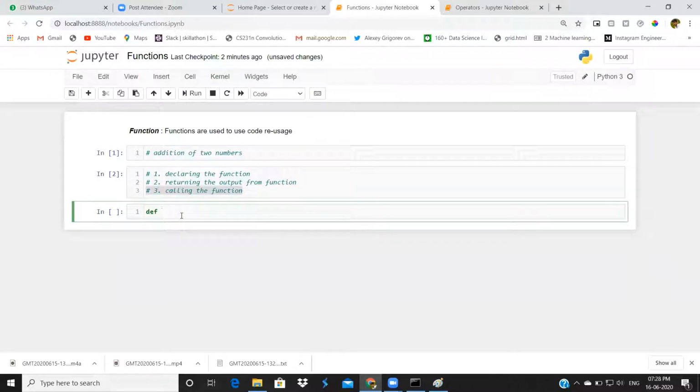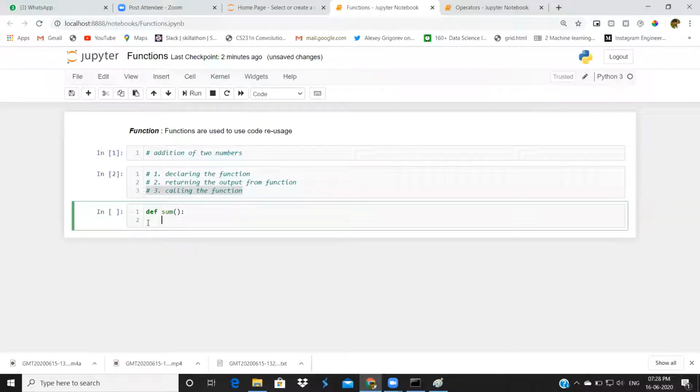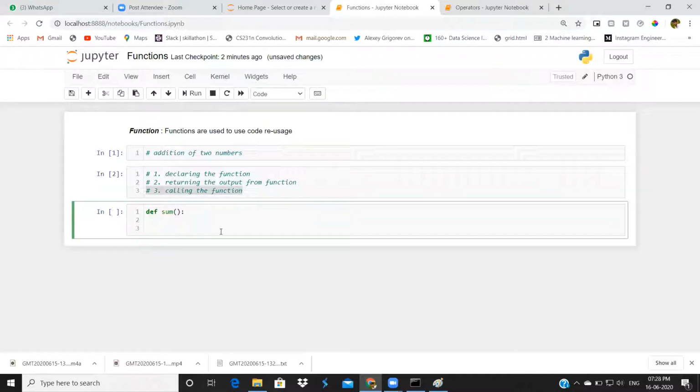Now we will go with number 1, declaring the function. def is a keyword to declare the function. Suppose I want to add 2 numbers, I will use sum as my function name. After that, brackets, not square brackets or curly brackets, round brackets. After sum, give brackets. After that, a colon, then a new line. Automatically your code editor will give 4 spaces here. If you are practicing in Notepad, you have to give 4 spaces or 1 tab here. That is Python indentation.